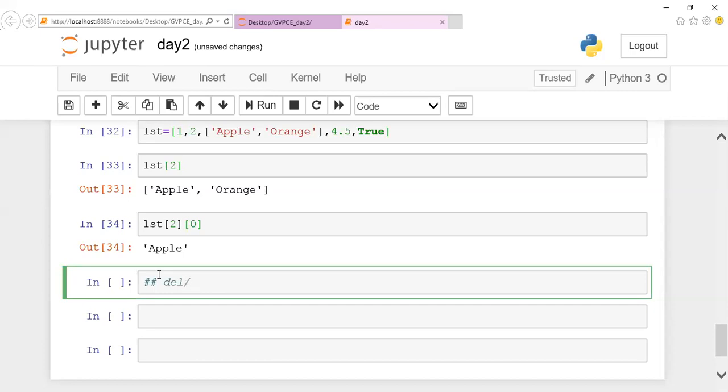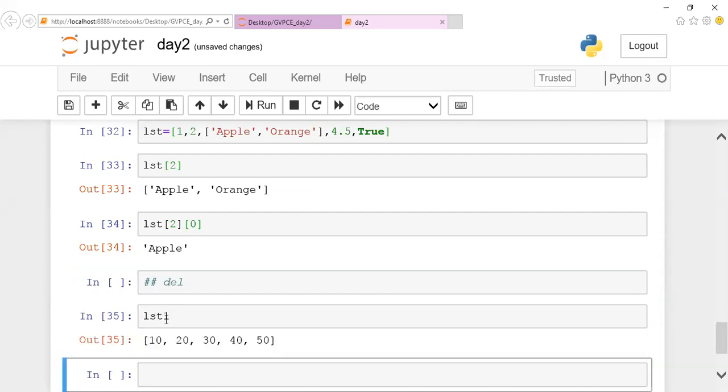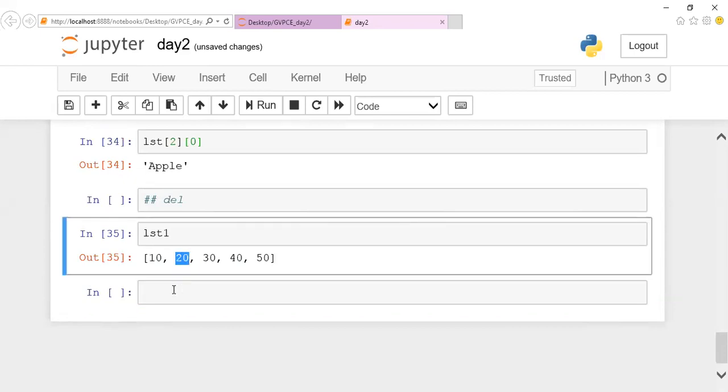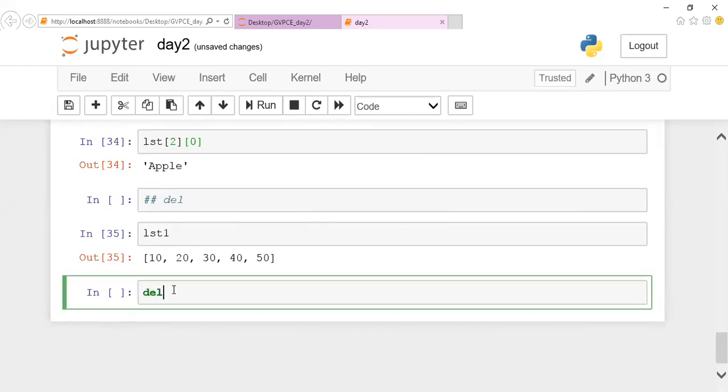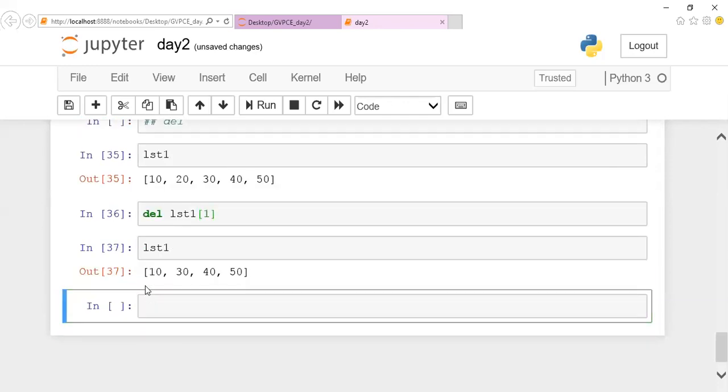Okay, listen. Next we are going to see how to do the deletion operation. If you want to delete a single element from a list, let us assume we take this particular list called list 1. Let us assume I want to remove 20 here. So here I can mention del. del is a keyword which is used for removing an element. In list 1, if I want to remove the index position 1, I can mention del of list 1. Now if I call list 1, you can notice that the particular element is removed. So you'll be getting 10, 30, 40, 50. This 20 is removed here.